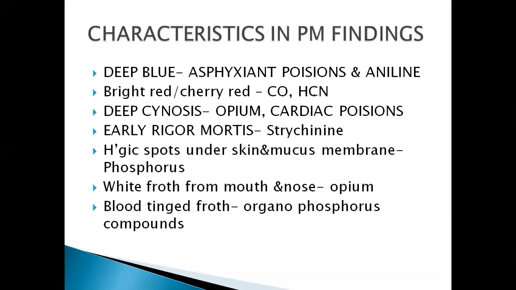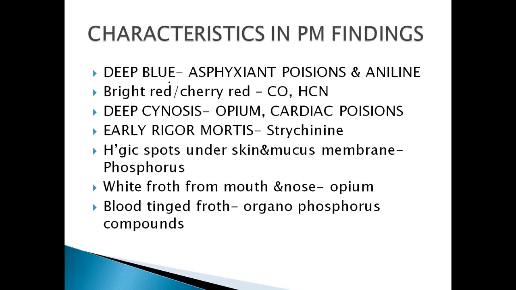Then we'll see some characteristic postmortem findings. In the toxicology part, we are going to see some postmortem features. First we will study external features, then internal features. If the dead body is deep blue in color, we'll come to know it is an asphyxiant poison or aniline is used. If it is bright red or cherry red in color, it is carbon monoxide or HCN poison.